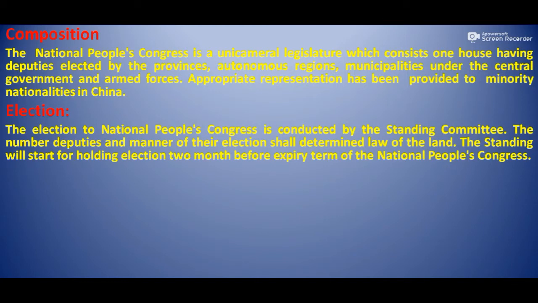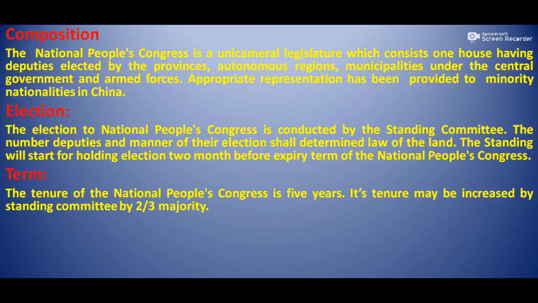The Standing Committee will start holding the election 2 months before the expiry of the term of the National People's Congress. Now we shall discuss the term. The tenure of the National People's Congress is 5 years. Its tenure may be extended by the Standing Committee by a 2/3 majority.